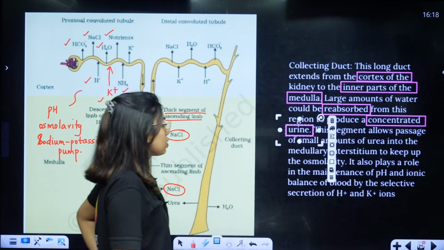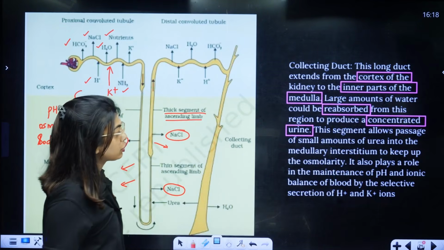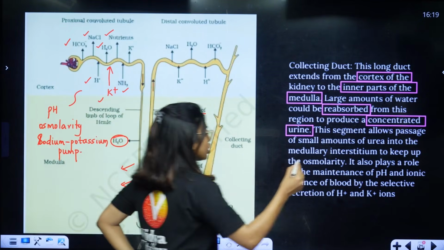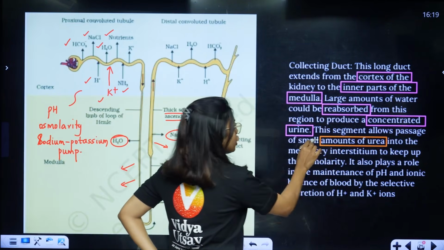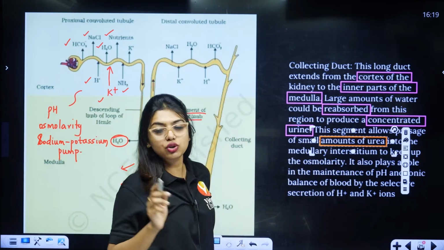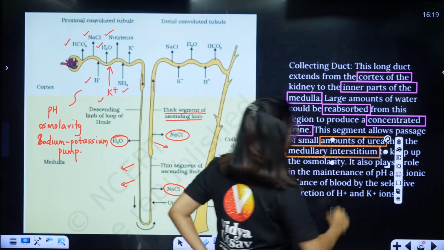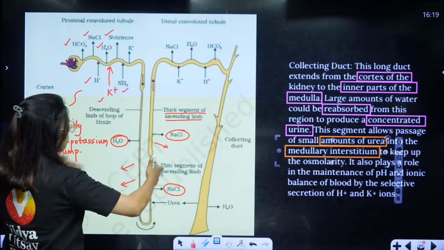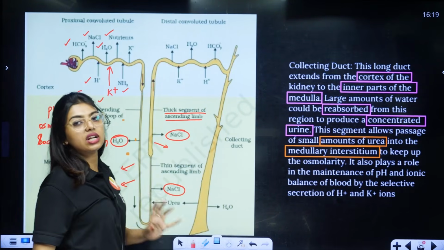This segment allows passage of small amount of urea into the medullary interstitium. So what does it do? It allows the passage of small amount of urea. Idella vanda you have to remember because later I'll ask you all these questions. Amount of urea into the medullary interstitial fluid. So students, between the blood vessel and the tubule, the space is there. No, this space is called as medullary interstitium.